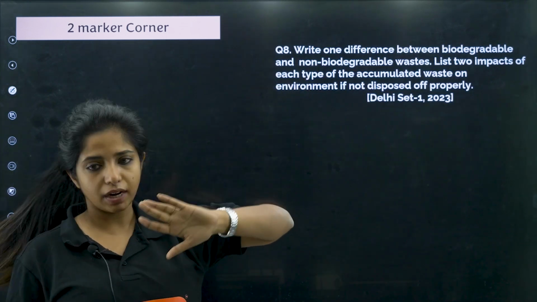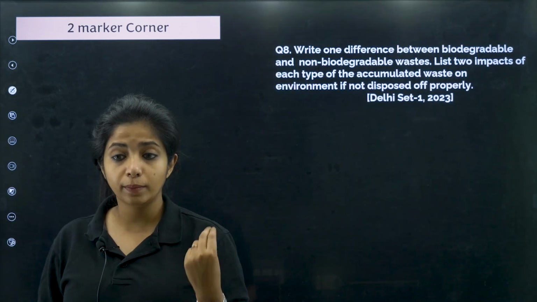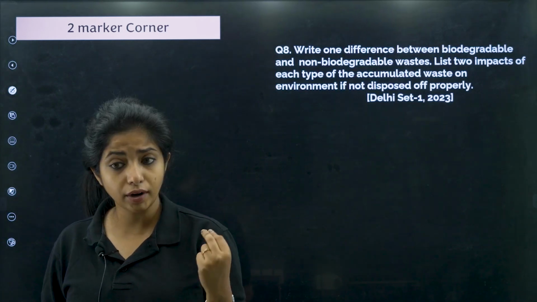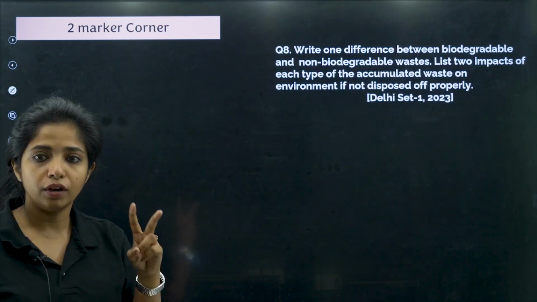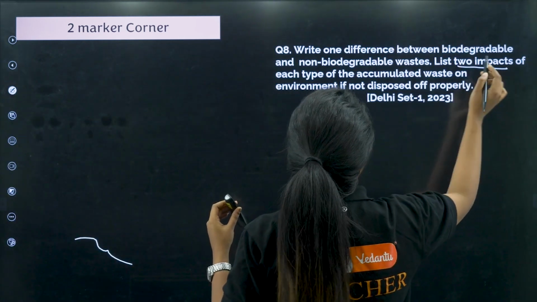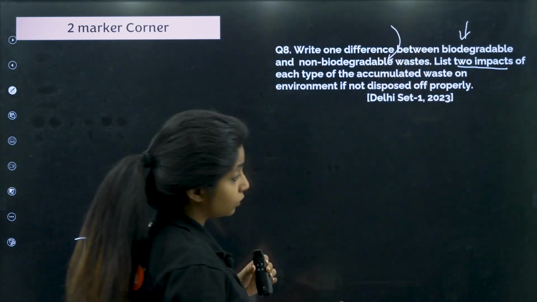They are asking about one difference. I told about one difference. Now list 2 impacts of each type of accumulated waste on the environment if not disposed of properly. So they are asking you to give 2 impacts both for biodegradable and non-biodegradable, and this is a very important